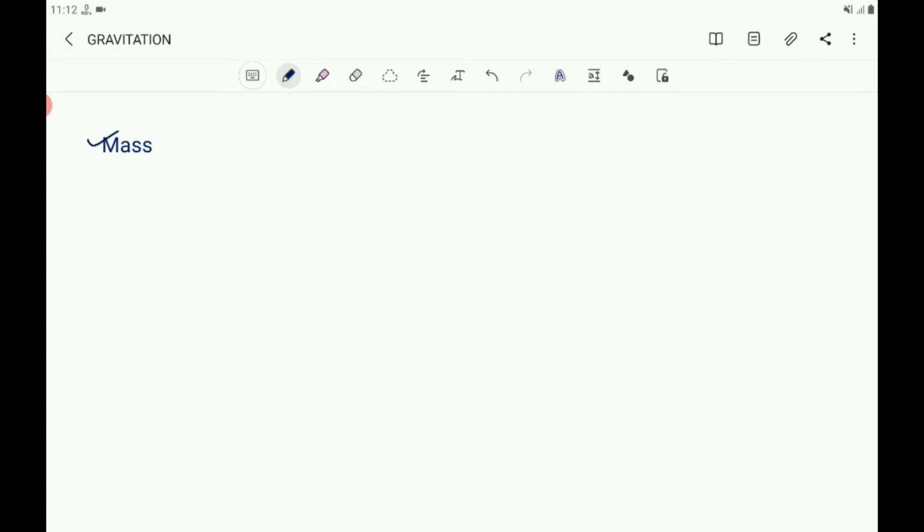Then what is the SI unit of mass? SI unit of mass is kilogram. In short, it is kg. And also you know that mass of a body does not change from time to time. It remains constant. It does not change from place to place. The mass of a body cannot be zero.